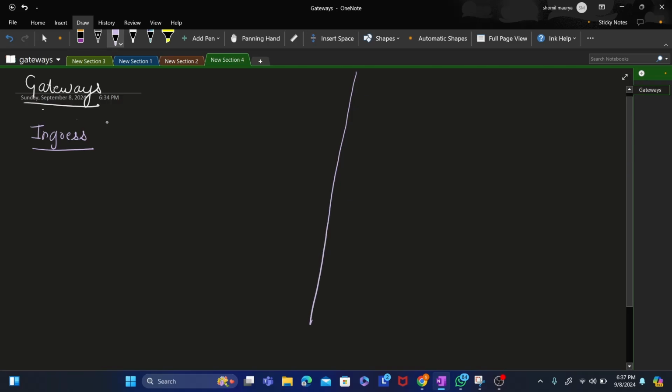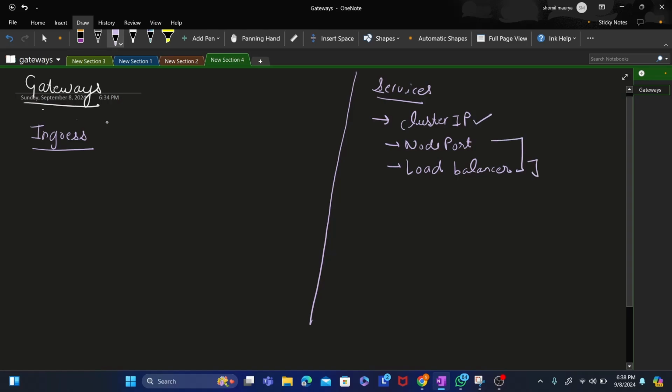We discussed services previously. In services we discussed cluster IP, node port, and load balancer. This one was for internal communication, these were for external. Now there were some disadvantages.